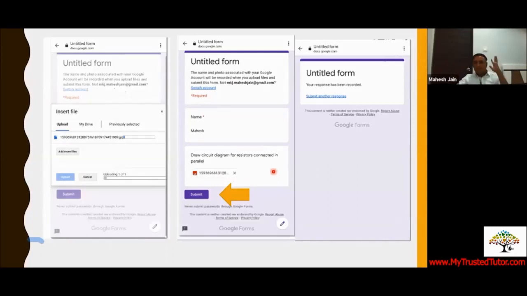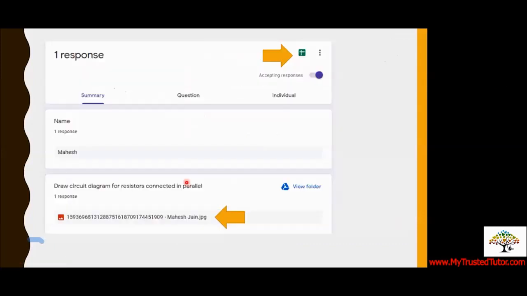Now the headache is of the teacher. Now the teacher has to do what the teacher wants to do. So the moment the student clicks on it, the form shows: submit, your response has been recorded. And now how it looks to you. Previously we spoke about objective questions. Now these are subjective questions. This was just one small example of how a subjective question can be added. This is how it will look to you.